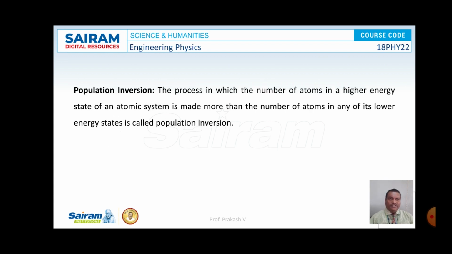Population inversion is the process of making the number of atoms in the excited state greater than the number of atoms in the ground state. The process of making N2 greater than N1 is known as population inversion. In order to achieve population inversion, the system should have a metastable state. So this is the meaning of population inversion.